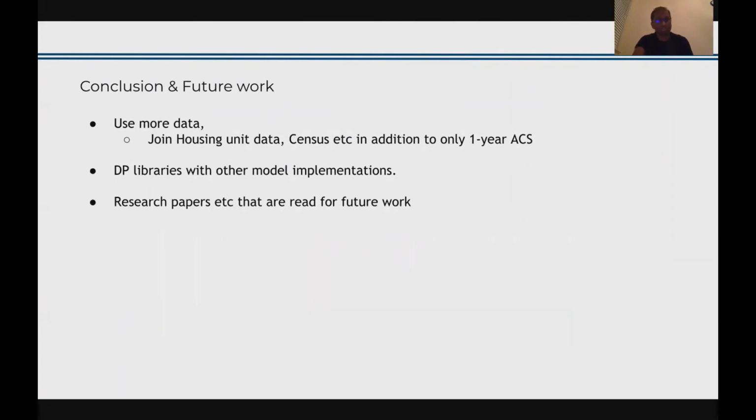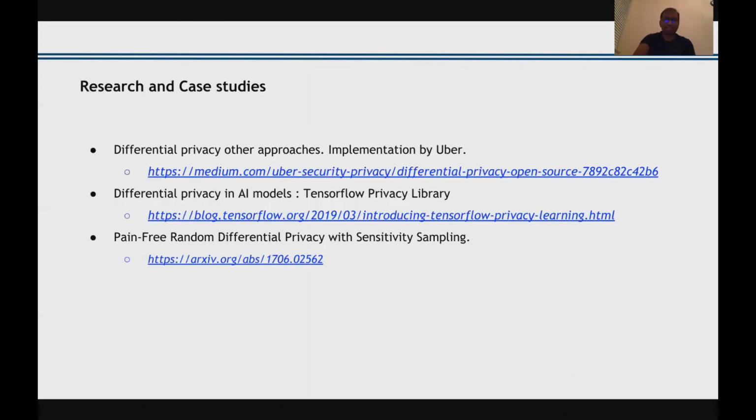As far as future work is concerned, we recommend looking at 5 years of the census data, and then looking at more different papers. We also looked at the TensorFlow Privacy library, which seems to be a very interesting thing for deep learning models. And Uber has a similar implementation.